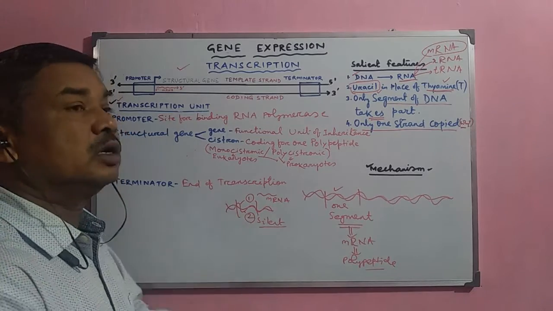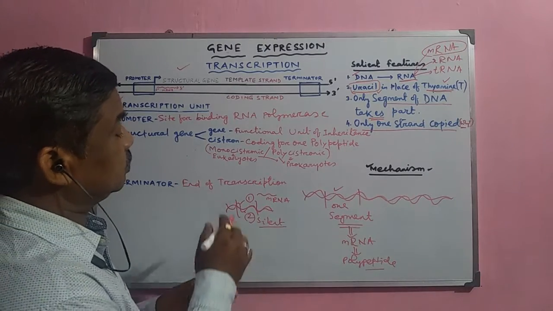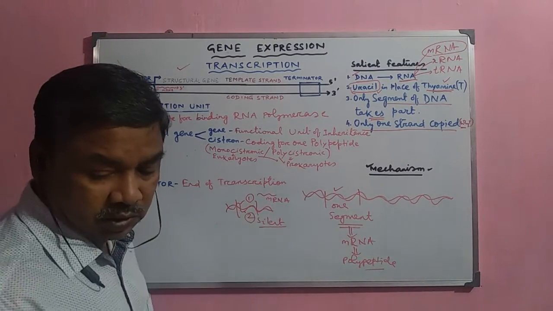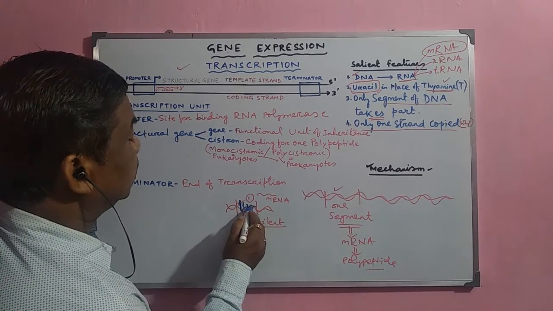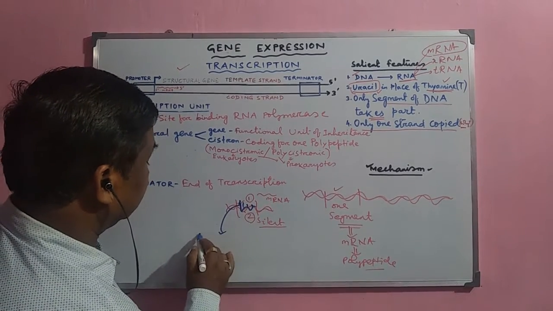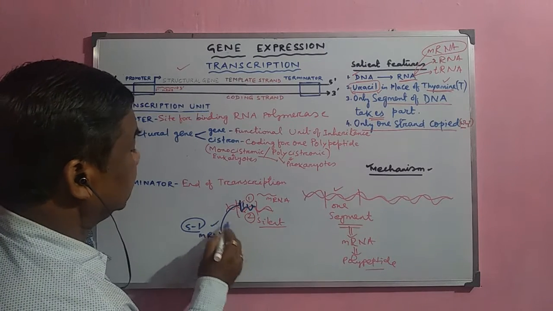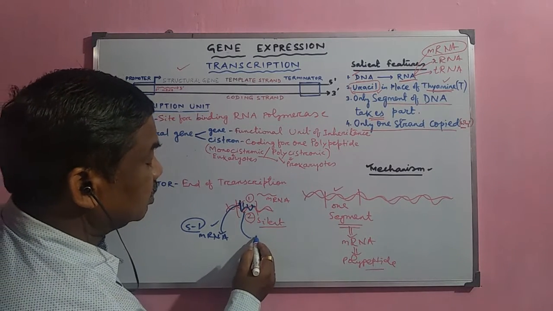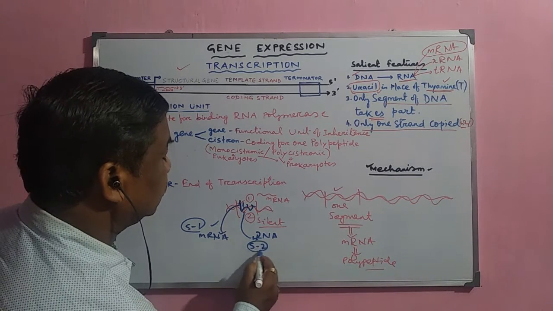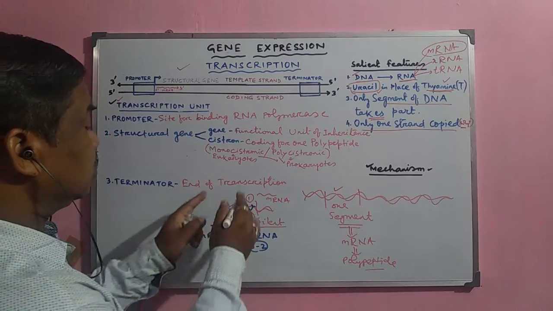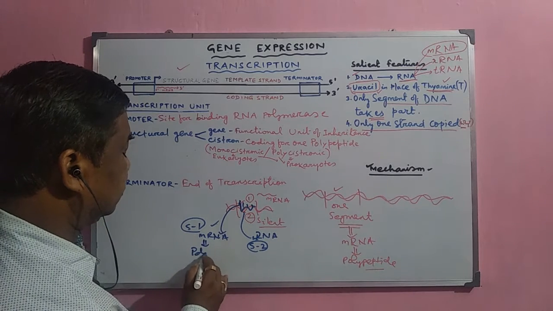Why do the two strands not form the mRNA simultaneously? So what would be the problem? If two strands formed the mRNA, then what would happen? Suppose this is strand 1 having different codes, and if it forms an mRNA, this mRNA of strand 1 will be different from the mRNA which is formed from strand 2. The strand 2 mRNA will be different. So the same segment of DNA would form two different polypeptide chains.